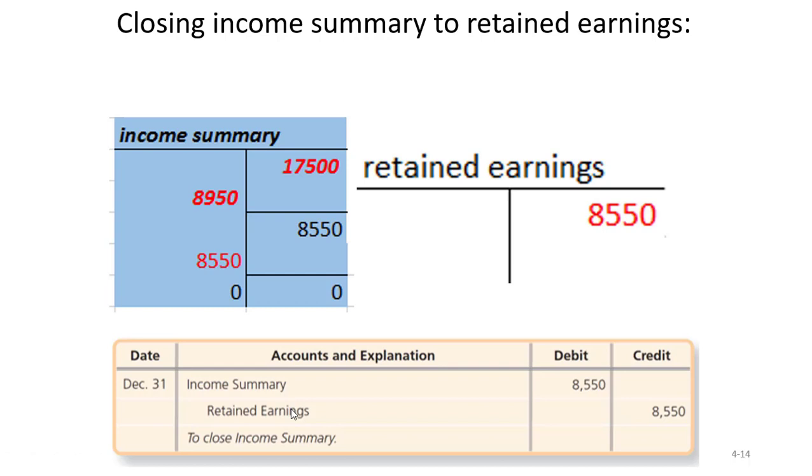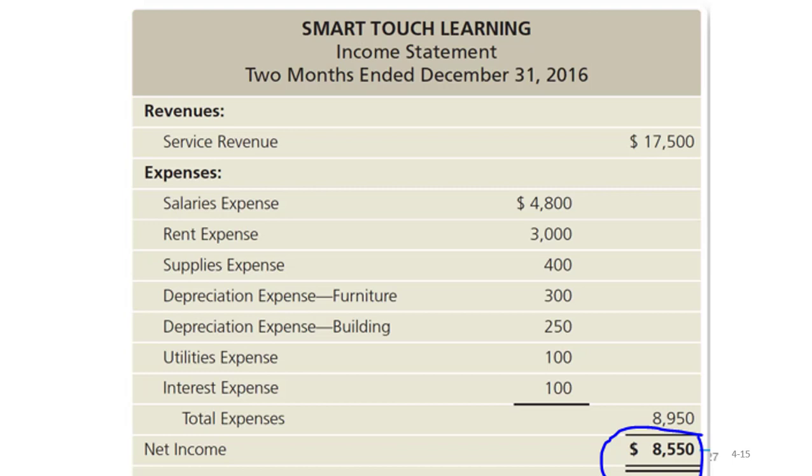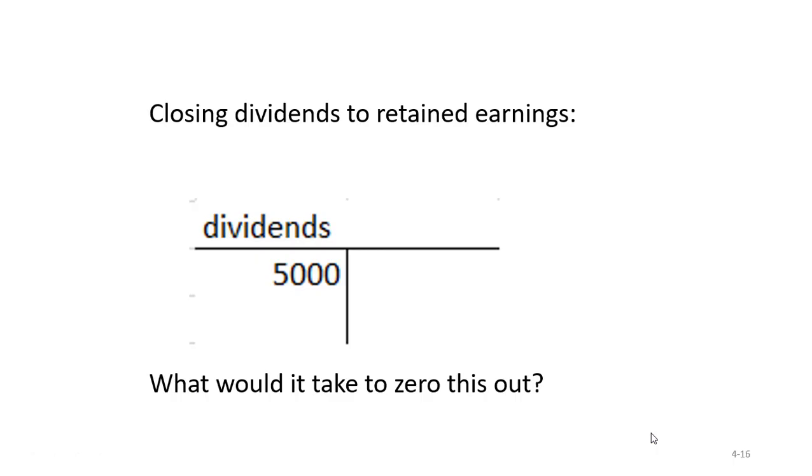Now the cool thing is, if we go back and look at what the net income was for this accounting period, it should be equal to this amount, right? 8,550, because look, we had all of our revenues and all of our expenses, and the difference between our revenues and expenses is net income. And so we can see that we have net income in this case, don't we? Here's a picture of what the income statement would have looked like. We would have prepared this before making the closing entries, because now that we've started to make these closing entries, everything on here would be zeros, okay? So we're cleaning the slate for the next accounting period.